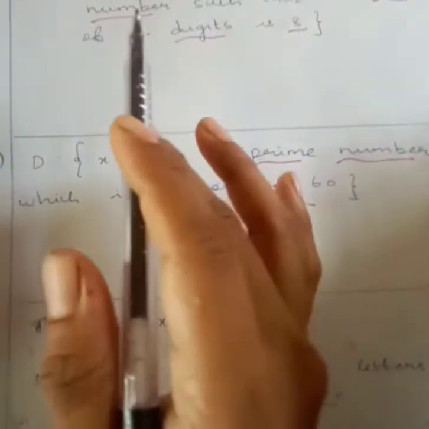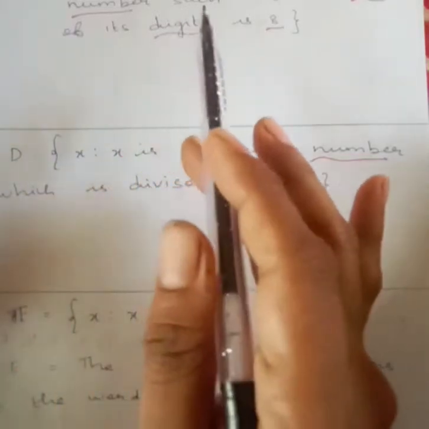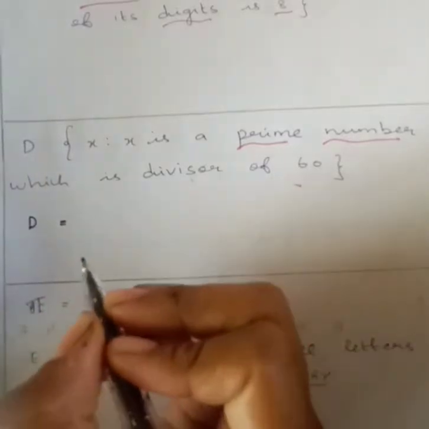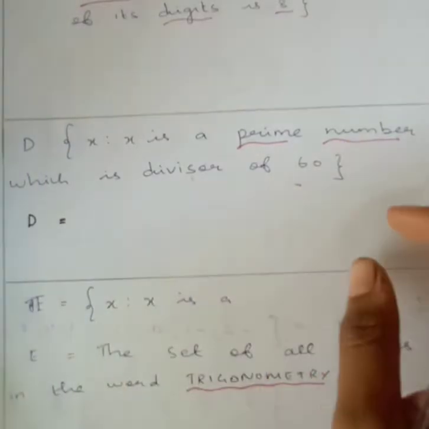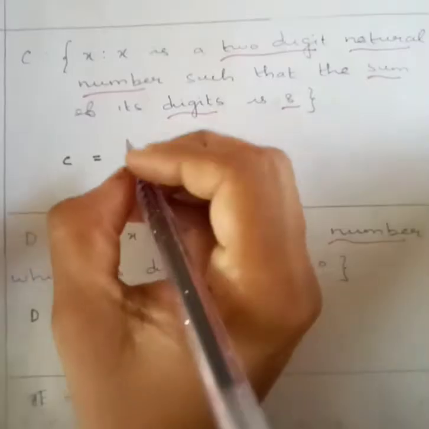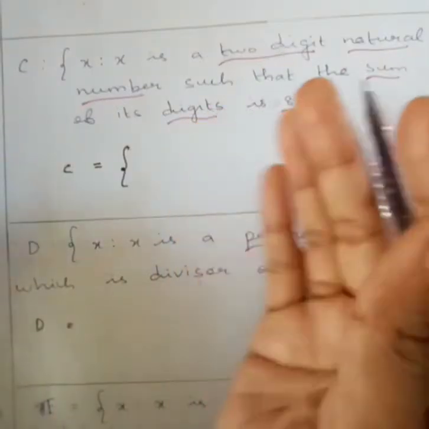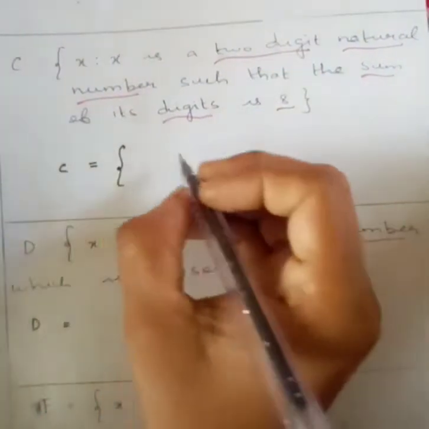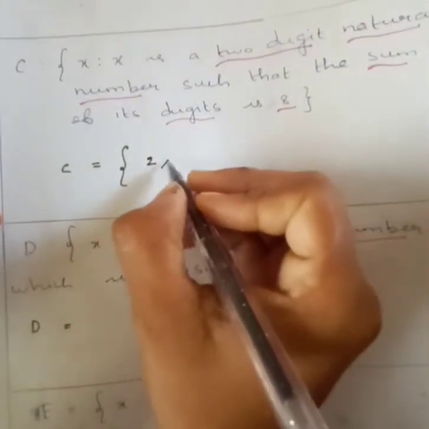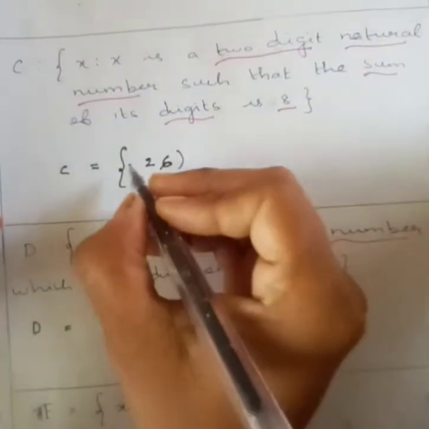Next one. X is a 2-digit natural number such that the sum of its digits is 8. So if you add those two digits, you should get 8. Can you tell what are the things you have here? It's a natural number, so definitely 0 should not come here. So can I start with 2, 6, that is 26, right? 26 you can take.